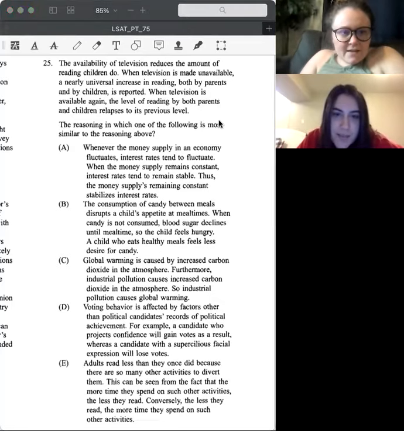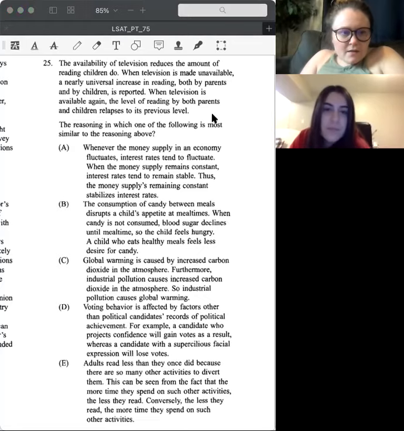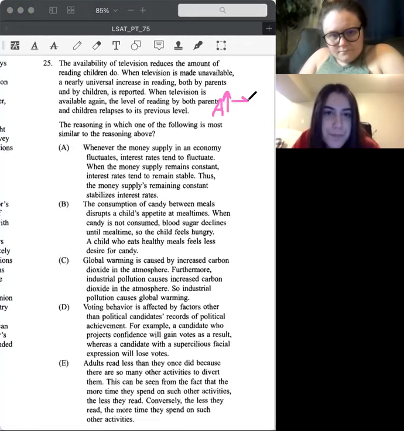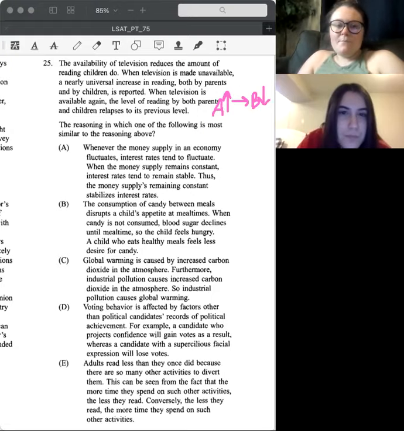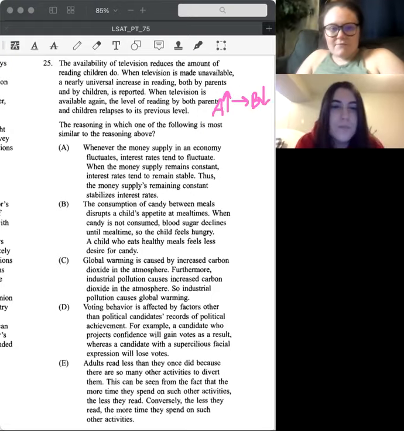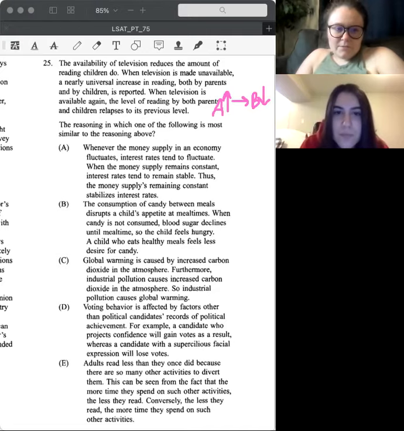So we're saying whenever A goes up, B goes down in both parents and children. So maybe it's like B and C going down. I don't know if it's going to have two variables or not in our answer choices, but it could be. And then whenever we reverse it and it goes up when TV is available again, or sorry, whenever TV goes down, reading goes up for both.